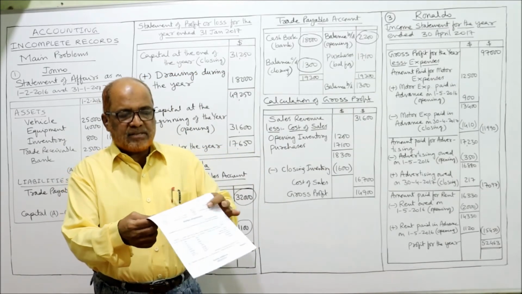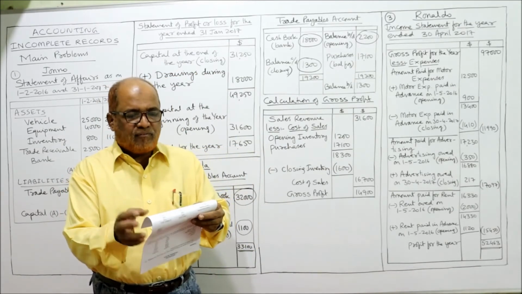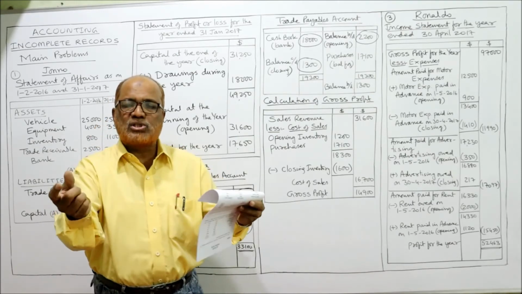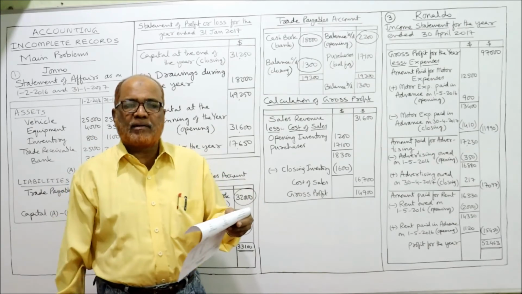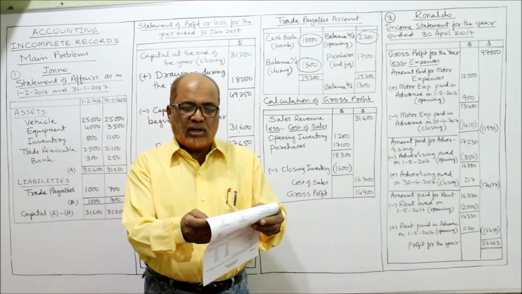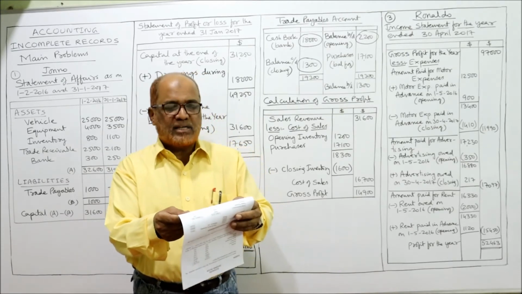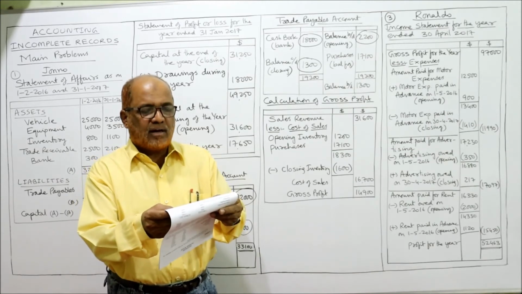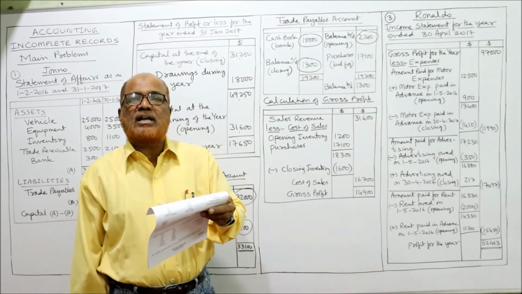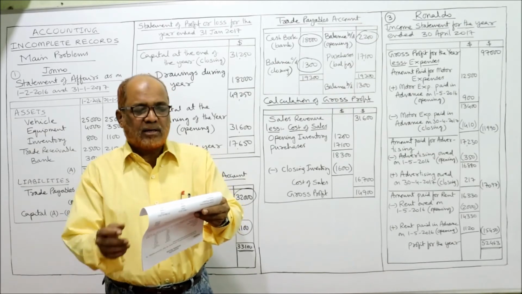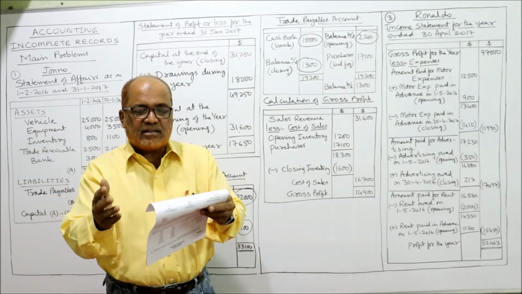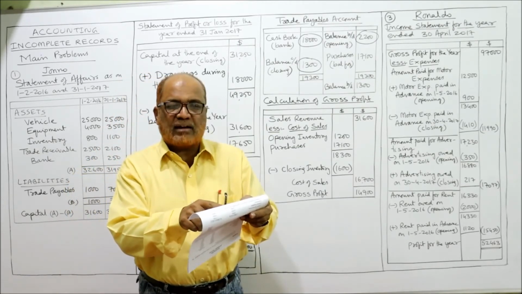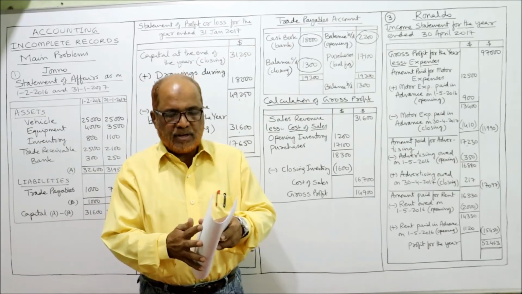Ronaldo owns a takeaway business in Macau. He does not keep a full set of accounting records. Whenever this phrase comes, he does not keep a full set of accounting records, it means incomplete records. But he is able to provide the following information for the year ended 30th April 2017. Amount paid for motor expenses 12,500. Amount paid for advertising 17,230. Amount paid for rent 16,330. Three expenses are given: motor expenses, advertising and rent. Next page.